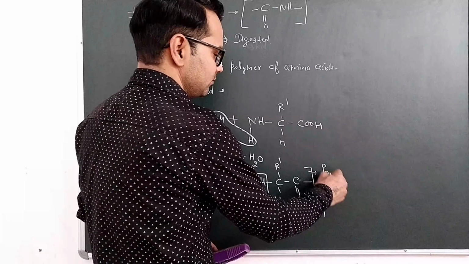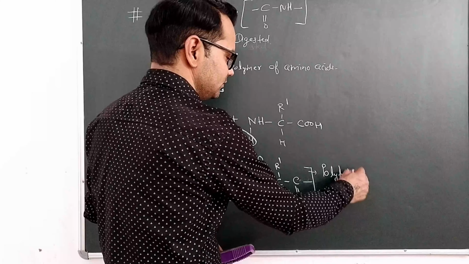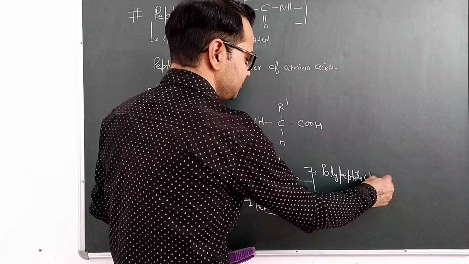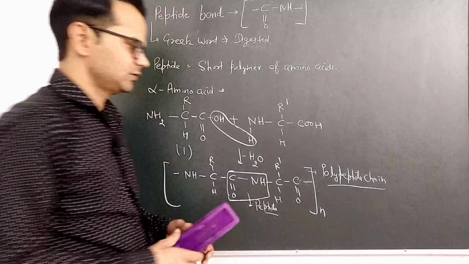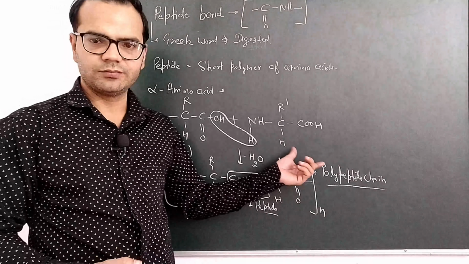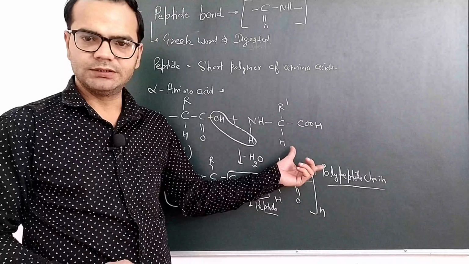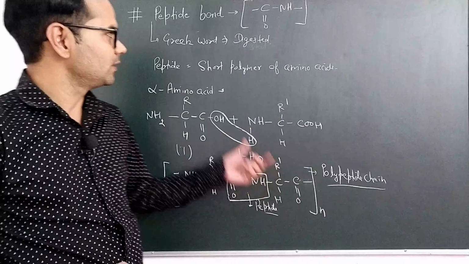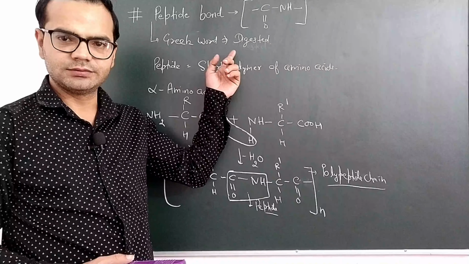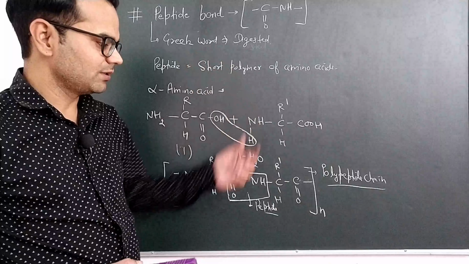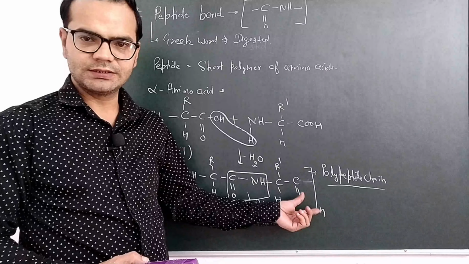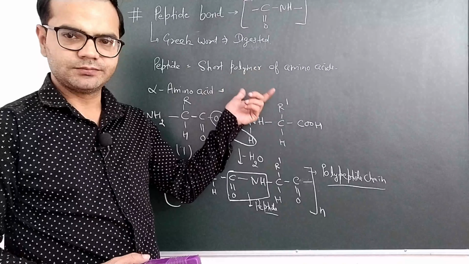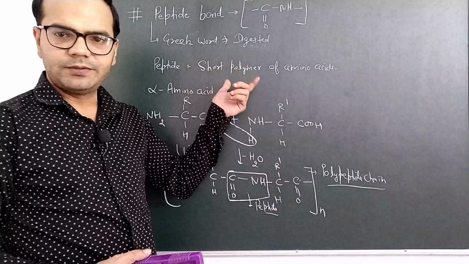This is our polypeptide chain, and that leads to the formation of proteins. Proteins are stabilized by peptide bonds, right? So on the basis of the number of amino acids, there are different types of peptides.